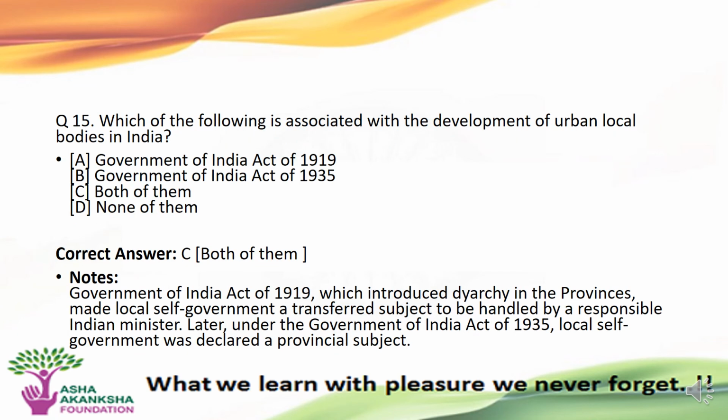The next question is which of the following is associated with the development of the urban local bodies in India? Options are A. The Government of India Act 1919, B. The Government of India Act 1935, C. Both of them, or D. None of them. The correct answer to this question is option C, that is both acts. The Government of India Act 1919 and the Government of India Act 1935 are concerned with the development of the urban local bodies in India.